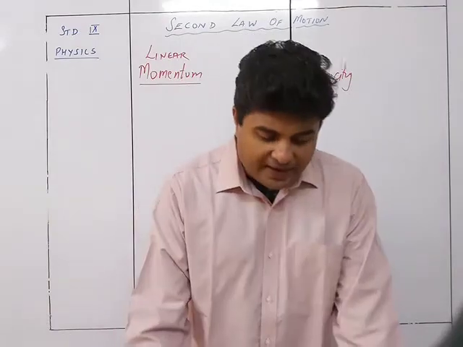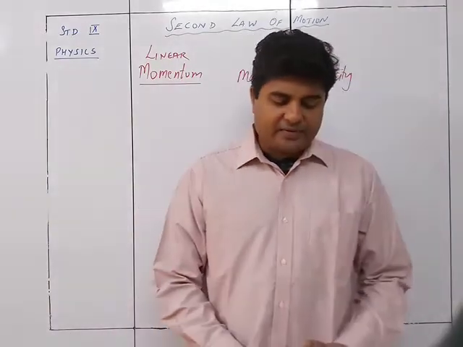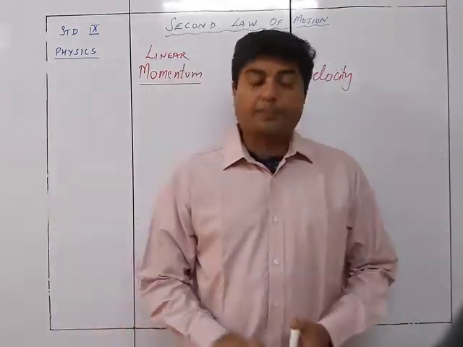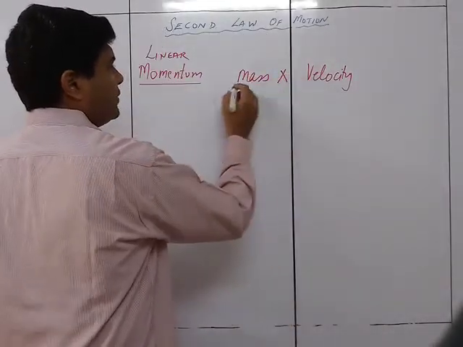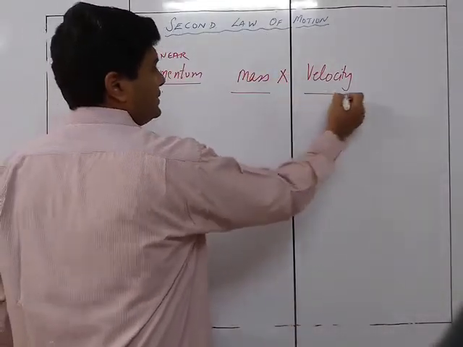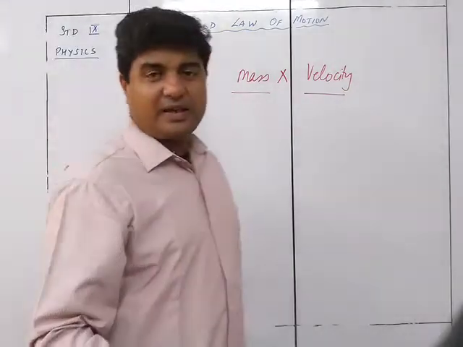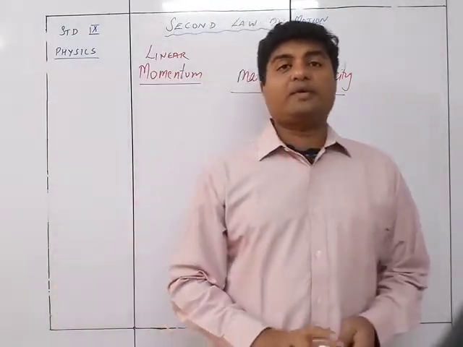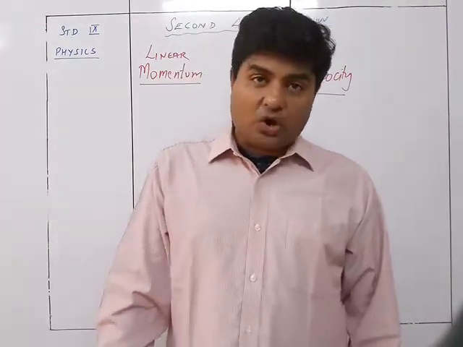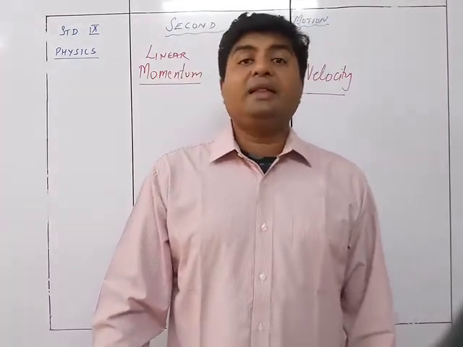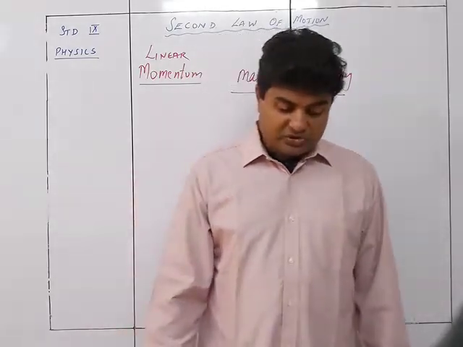Actually, the force needed to stop the moving body in a given time depends on the product of the mass and velocity. The amount of force required will be the product of the mass and the velocity with which the body is traveling.